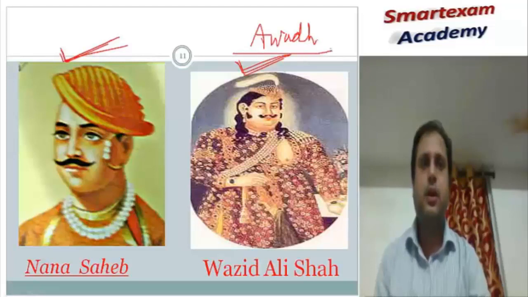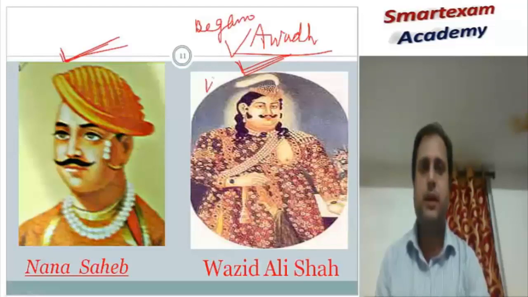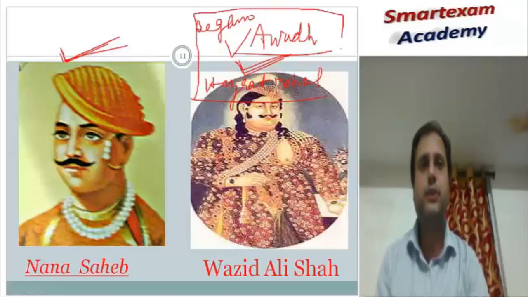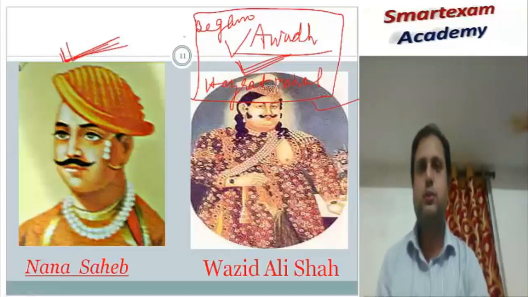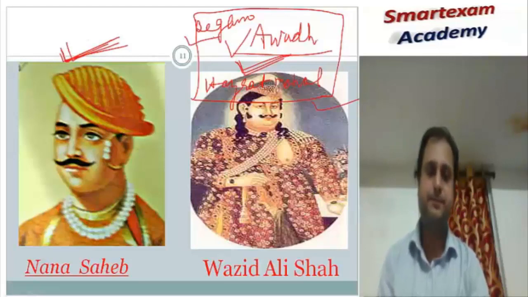Now, the Queen of Wajid Ali Shah also participated in the revolt of 1857. Begum Hajrat Mahal. So she was also a great lady. She had a great personality. From Lucknow, she was giving the leadership to the Indian army, Indian soldiers against the British people. So these two were important personalities of that time.